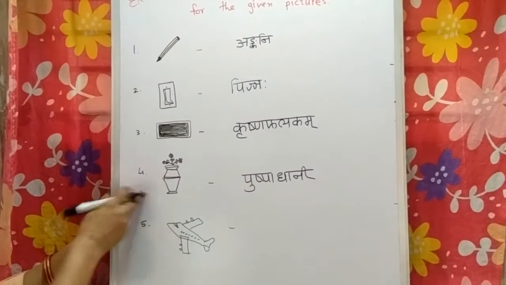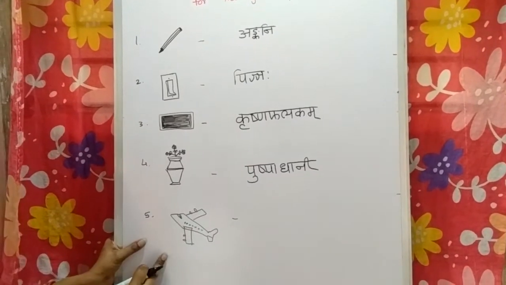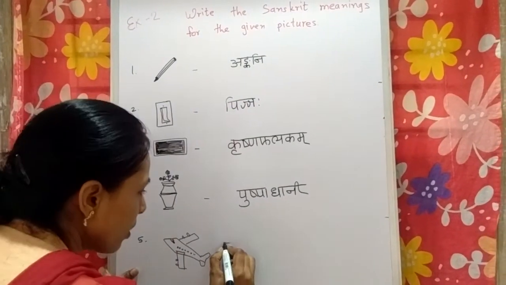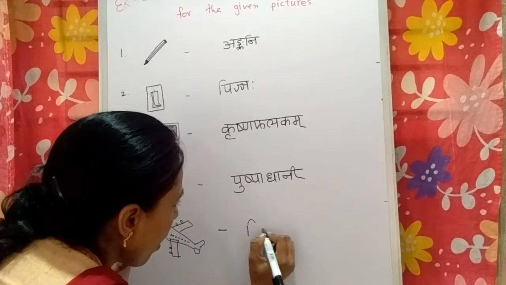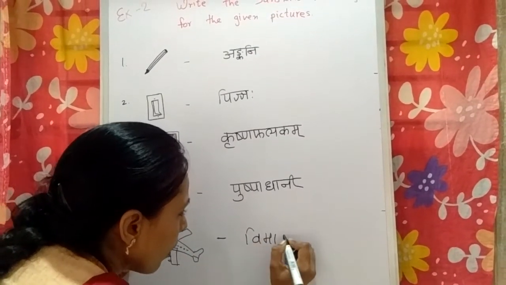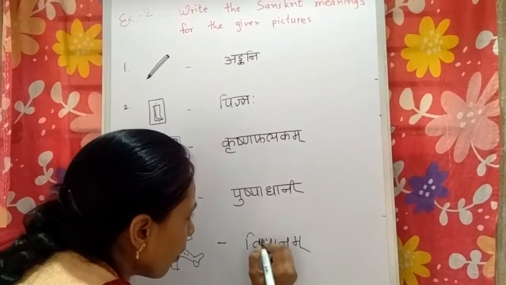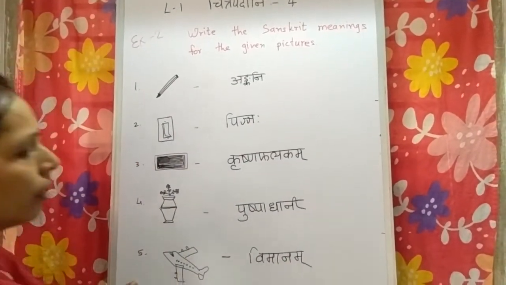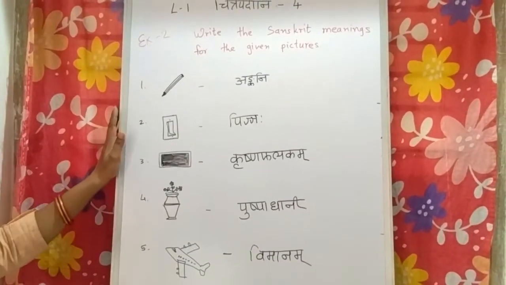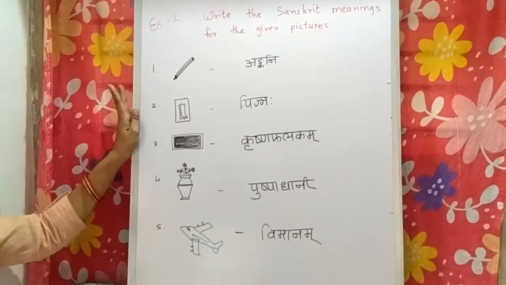Sanskrit word for flower vase is Pushpadhani. And aeroplane. What is the Sanskrit word for aeroplane? Vimanam. Okay.